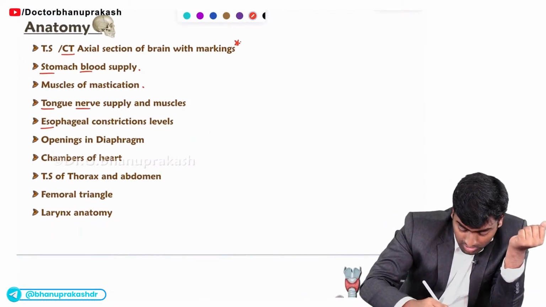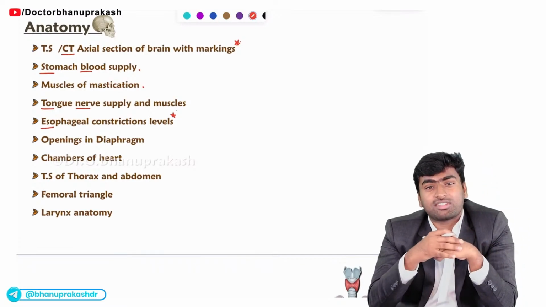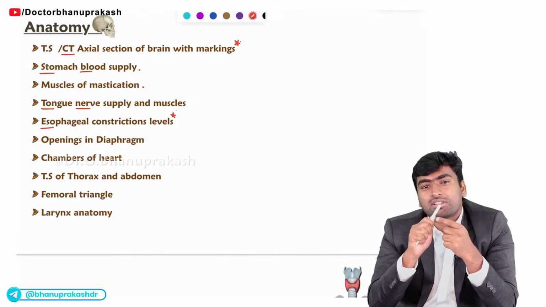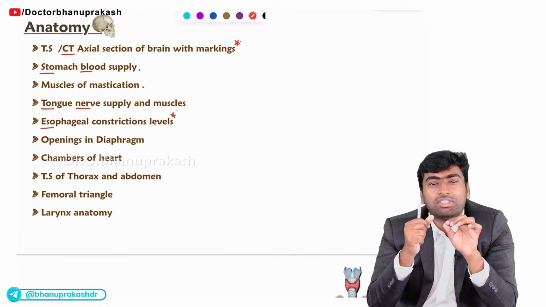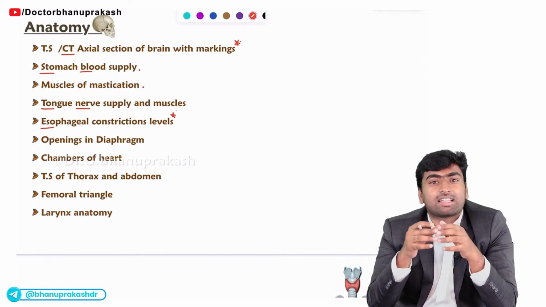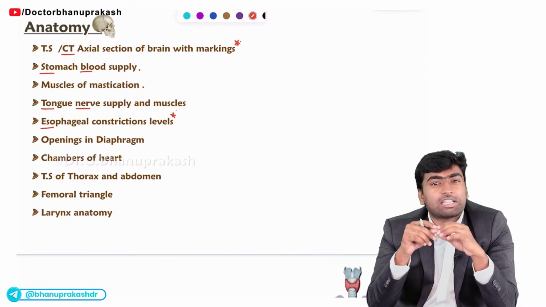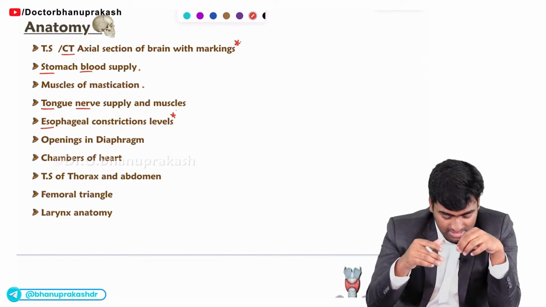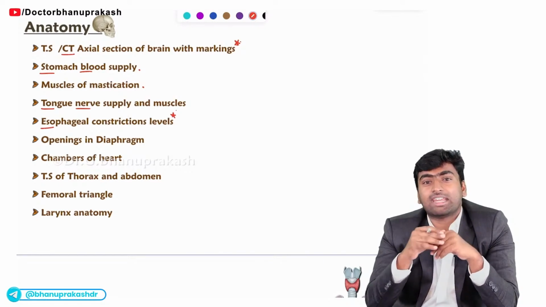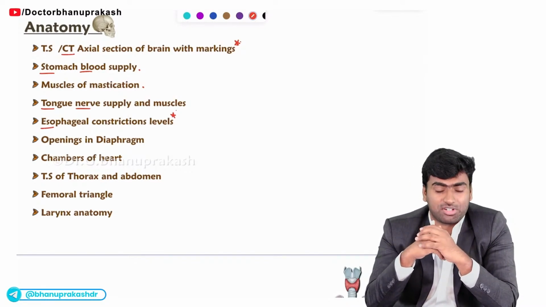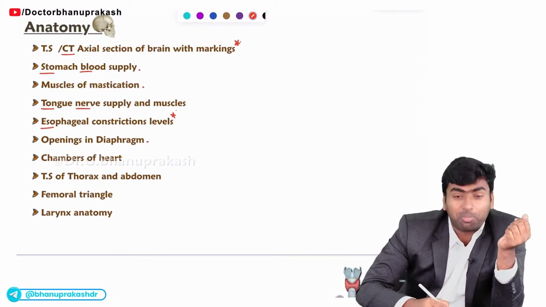This point, which is the esophageal constrictions. These esophageal constrictions, they give in two variants. One from the surgical perspective, they will tell you that you are doing an endoscopy within this esophagus and you are experiencing this constriction. At which level you may experience this constriction, or about which centimeter, they will ask. Whereas they can give some images of the esophagus and ask what is the constriction which causes this impression.